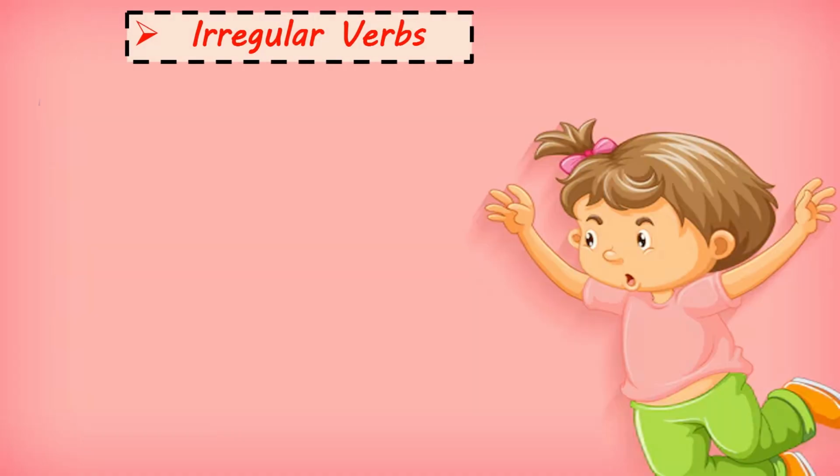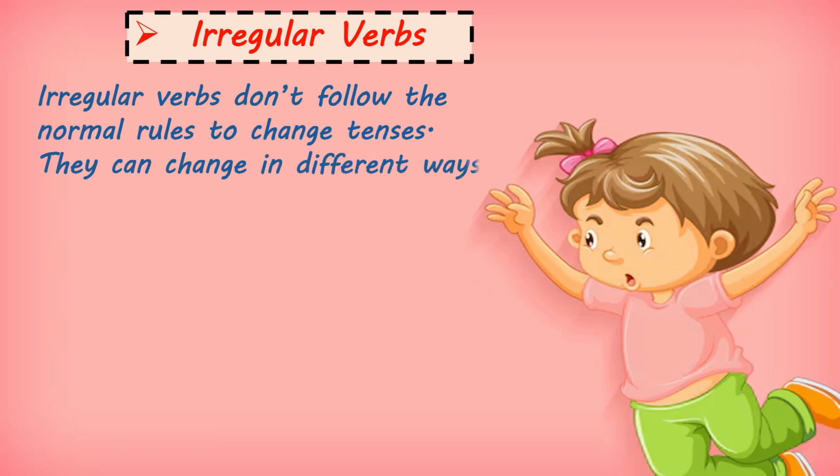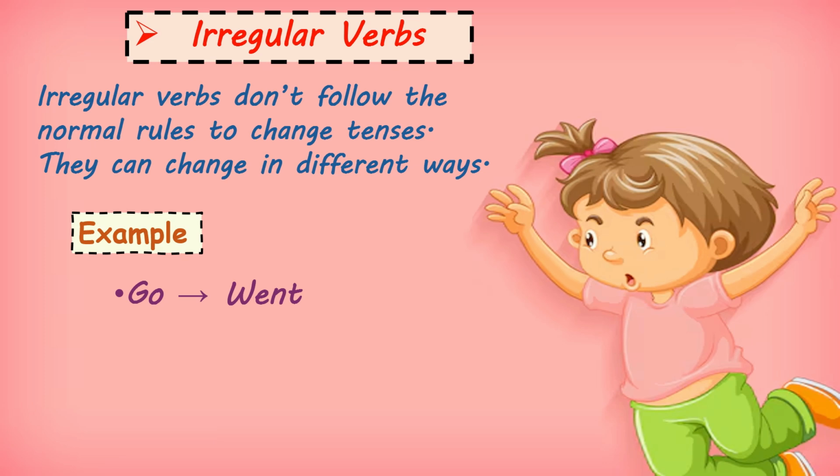Irregular verb. Irregular verbs don't follow the normal rule to change the tense. They can change in different ways. For example, go changes into went, eat changed into ate, see turned into saw.